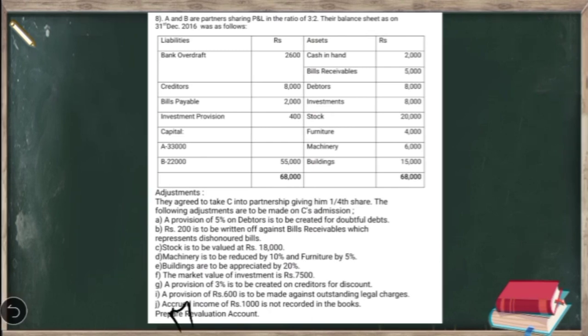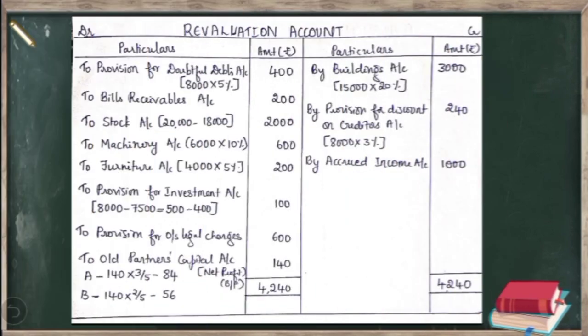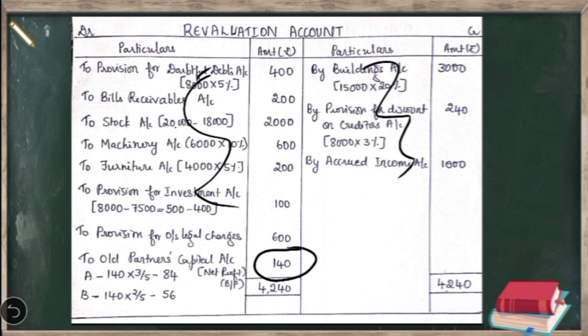Okay. So as I said just now, this is the same question which we have taken up while solving the question on revaluation account. If at all revaluation account was prepared, what is the adjustment which we have done? These are the adjustments which we have done. It is the same solution which we have discussed in the previous videos. We have shown the various losses on the debit side and various profits on the credit side, and we closed the revaluation account and we got net profit of 140 which was transferred to A and B's account in 3:2 ratio, that is old profit sharing ratio.